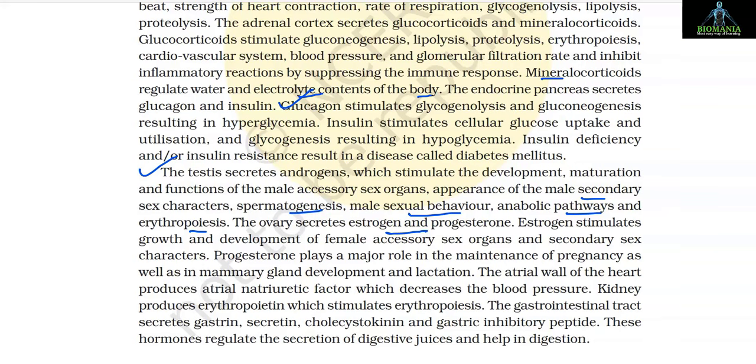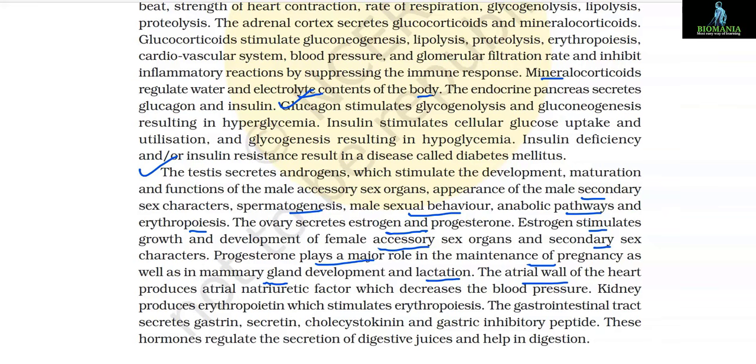The ovary secretes estrogen and progesterone. Estrogen stimulates growth and development of female accessory sex organs and secondary sex characters. Progesterone plays a major role in the maintenance of pregnancy as well as in mammary gland development and lactation.